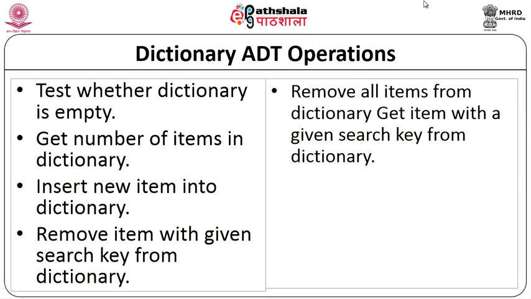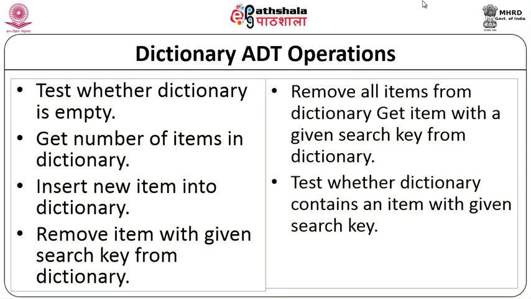So, given a item you have to get that with a particular search key from the dictionary. Test whether the dictionary contains an item with given search key, just test whether that it gets. Get item, remember we have already spoken about this, one is accessing an element and one is getting the value. Testing whether that element is there, it will give a true or false value. Getting an item, it will return the item for you.